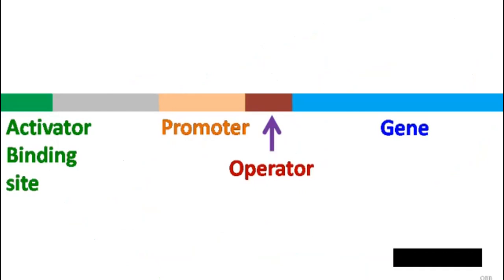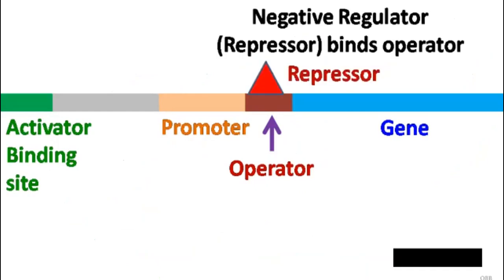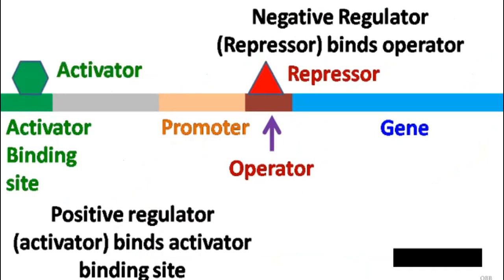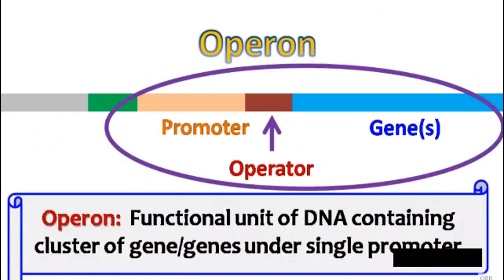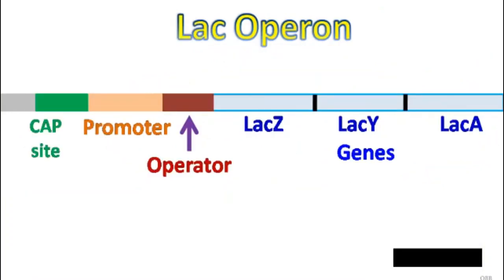The DNA sequence at which the repressor binds is called an operator, while the DNA sequence at which the activator binds is called an activator binding site. Now let's talk about the lac-operon. An operon is a functional unit of DNA containing cluster of genes under a single promoter. The lac-operon has 3 genes, LAC-Z, LAC-Y, and LAC-A.